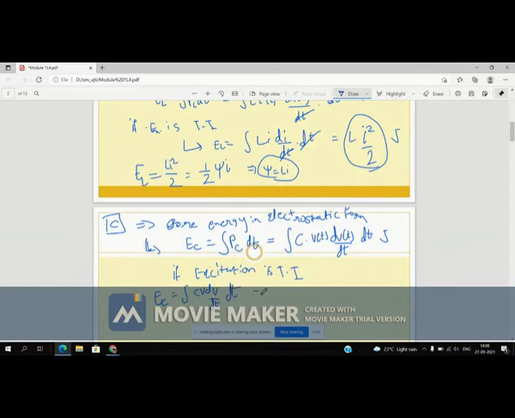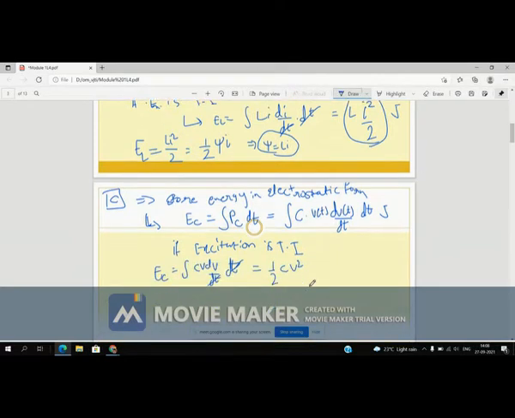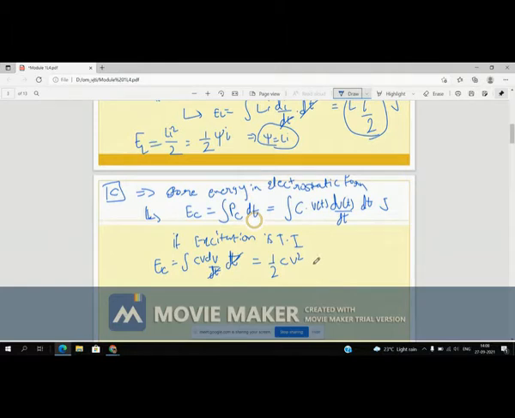So this dt term is cancelled out, and when you solve this integration in terms of the derivative of this dv term, you will get half C V square, because the integration of v dv is equal to v square by 2. In a similar way, this E C term can also be replaced in terms of charge.